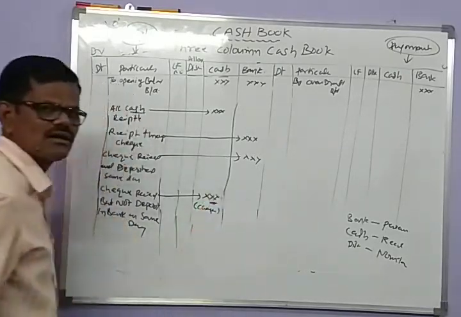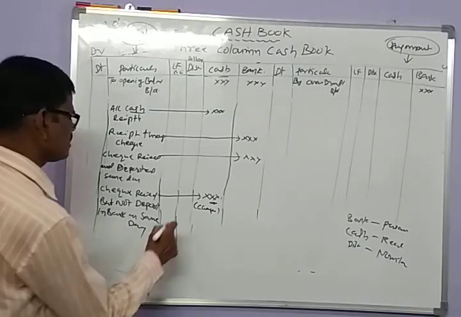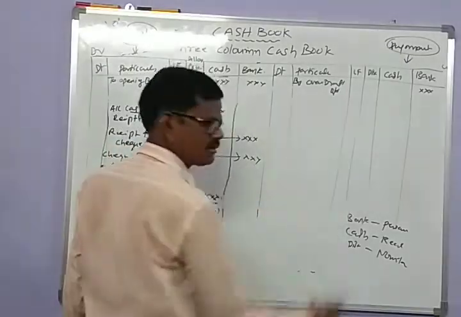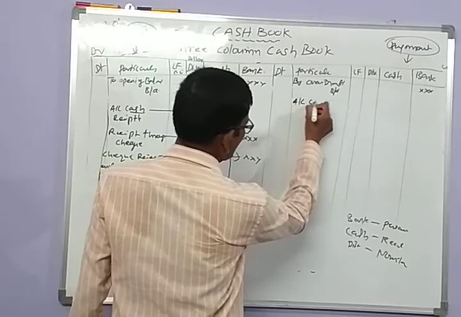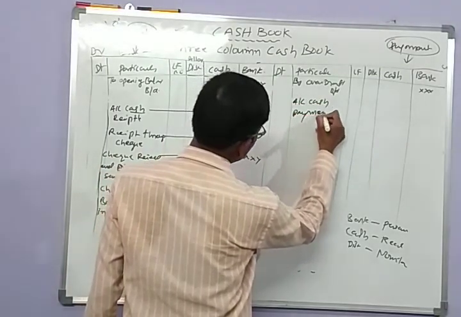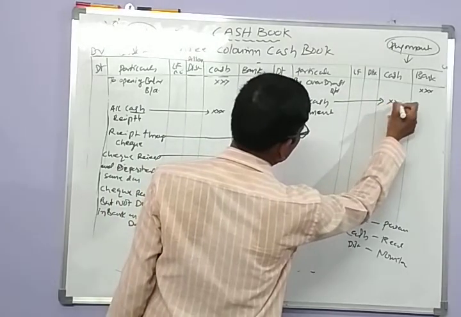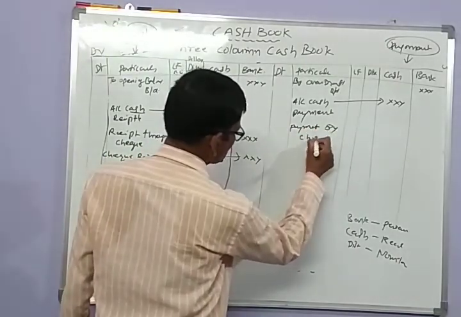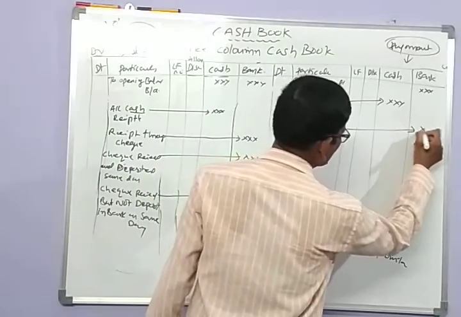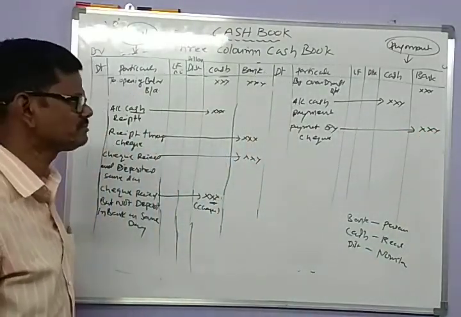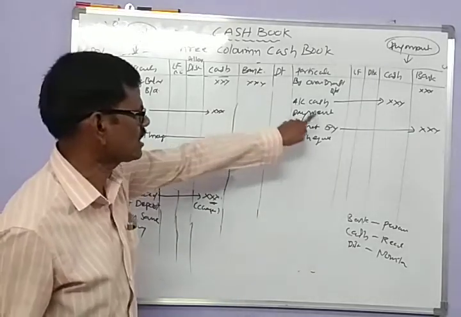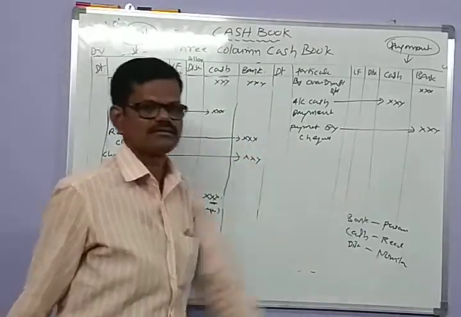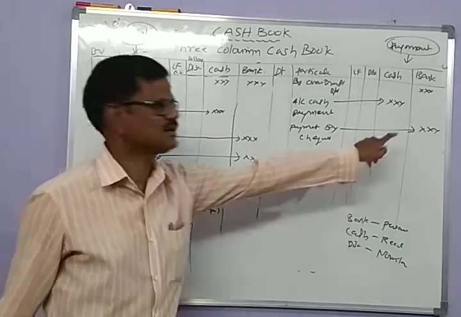This is the debit side entries, whereas on the credit side, all cash payments are recorded in the cash column, and payments by check are recorded in the credit side bank column.